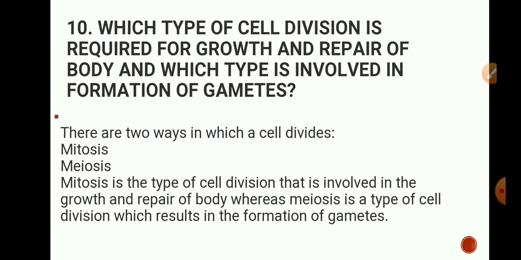And another type of cell division is meiosis. Meiosis is a type of cell division which results in the formation of gametes. So this type of cell division takes place during gamete formation, and mitosis takes place during growth and repair of body. So this is all in-text and exercise question answers of our lesson number 5.